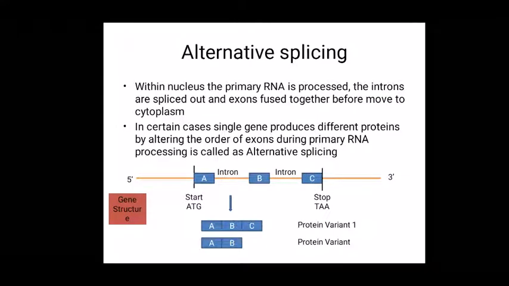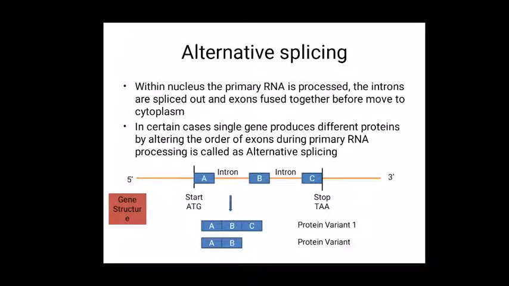So the intron-exon presence may lead to a specific property called alternative splicing. Within the nucleus, the primary RNA is processed and the introns are spliced out and the exons are fused together before moving to the cytoplasm. In certain cases, a single gene produces different proteins by altering the order of exons during the primary RNA processing, and it is called alternative splicing. This leads to different kinds of protein production.